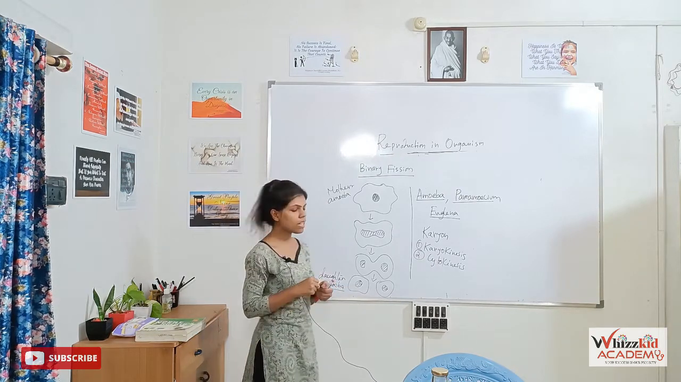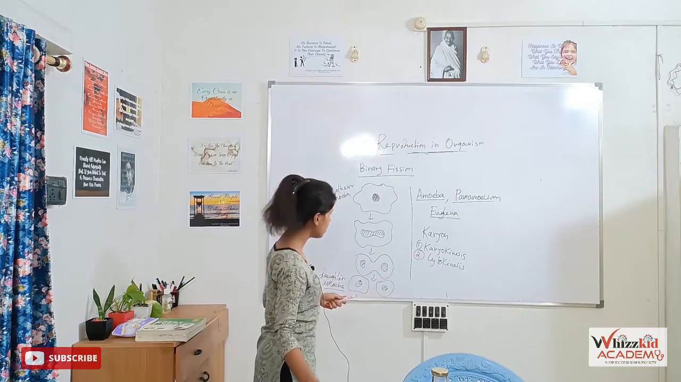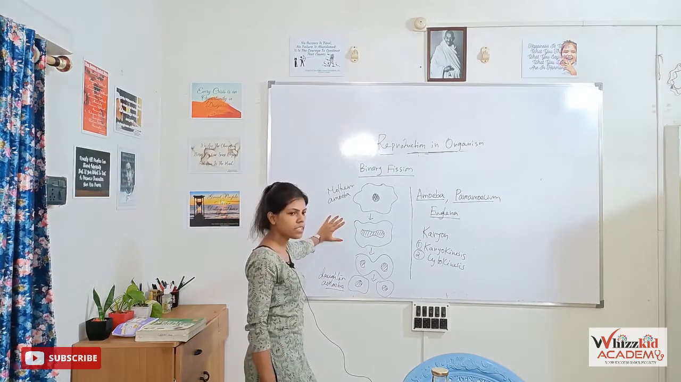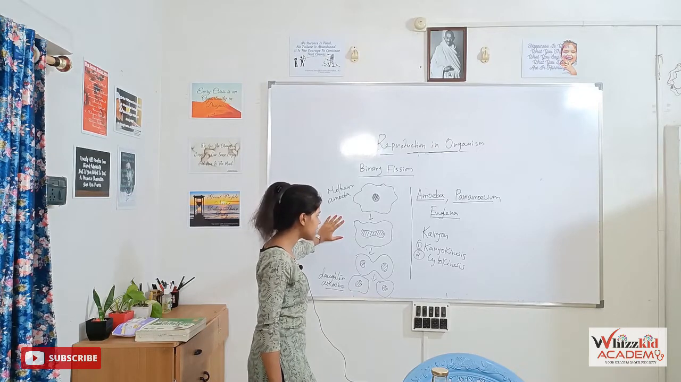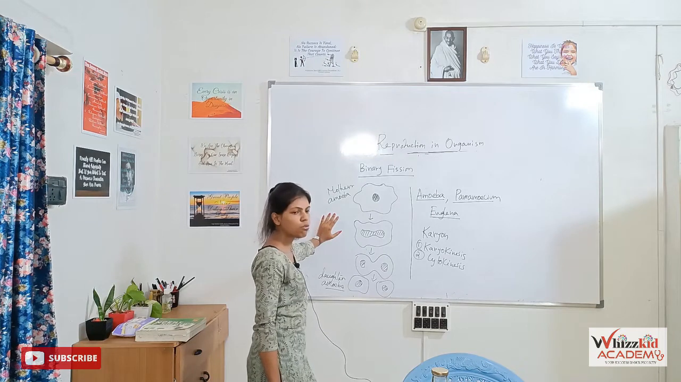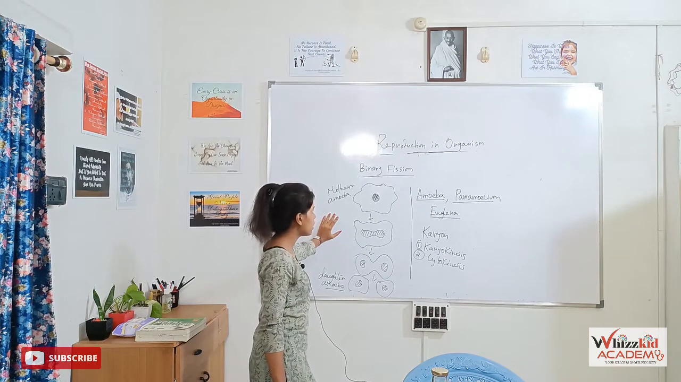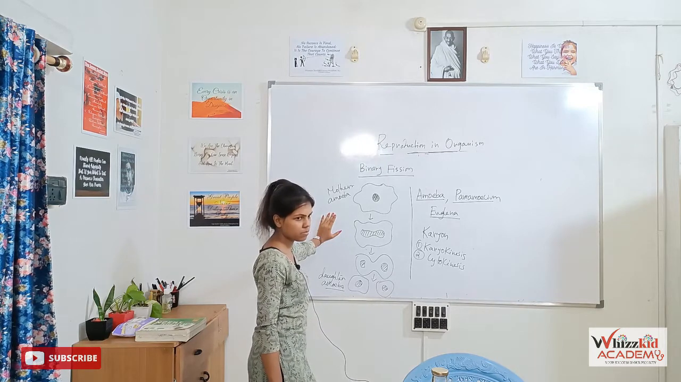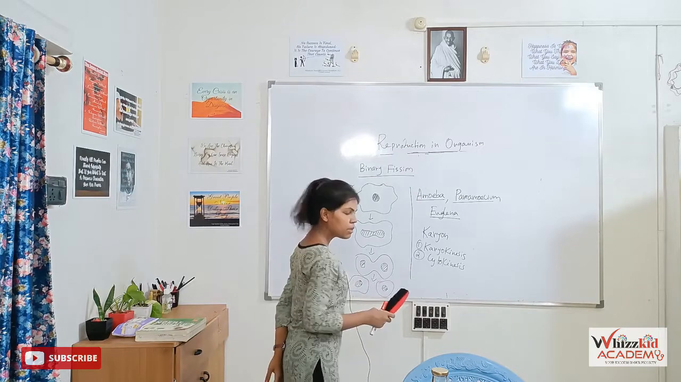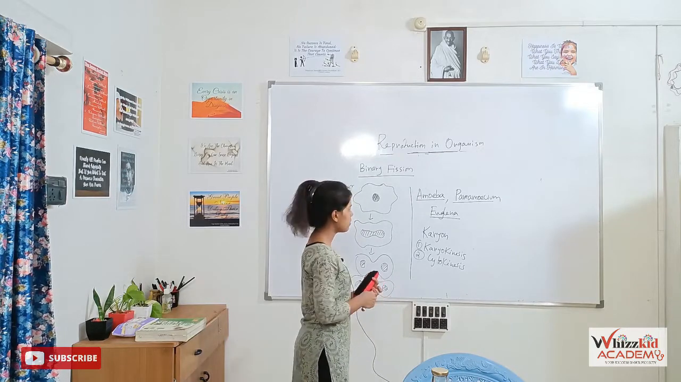This is the simplest type of asexual reproduction in case of binary fission. At first, the nucleus divides into two halves, that is karyokinesis. Then the cytoplasm divides and finally produces two daughter cells, that is two daughter amoebae. In case of binary fission, examples are amoeba, paramecium and euglena.